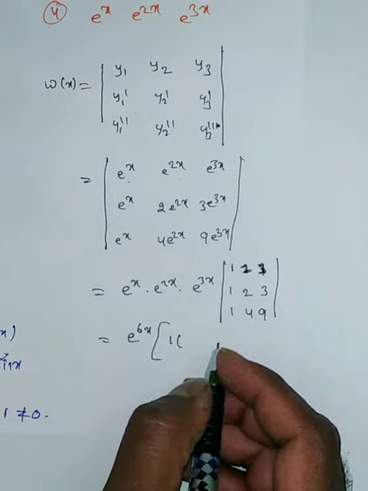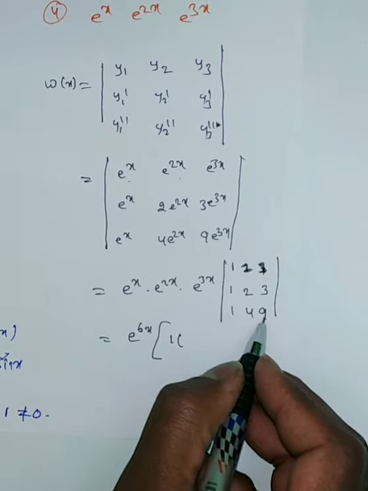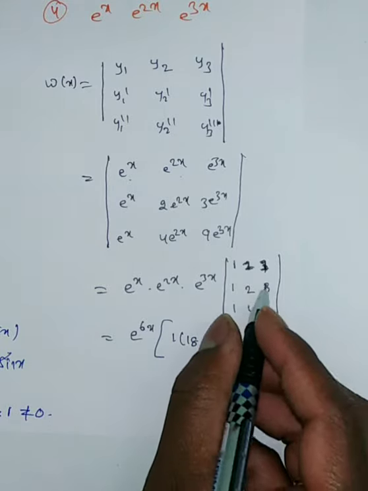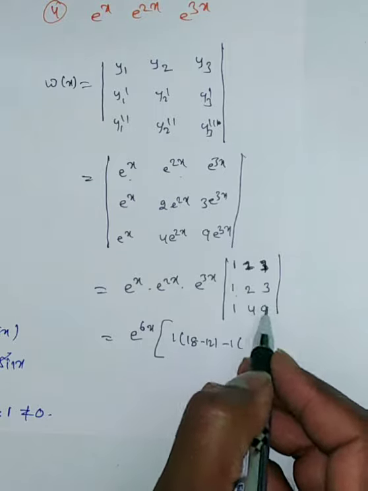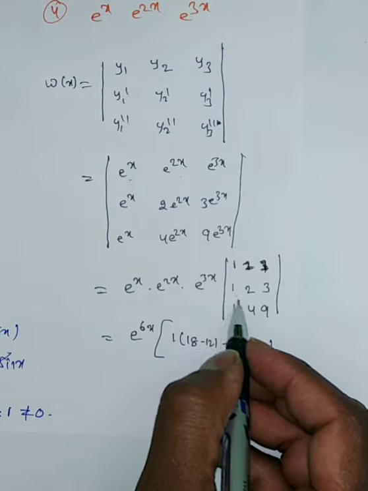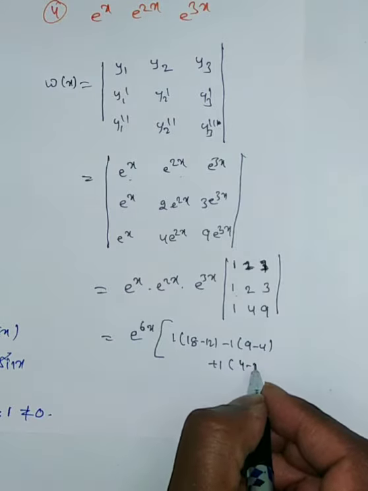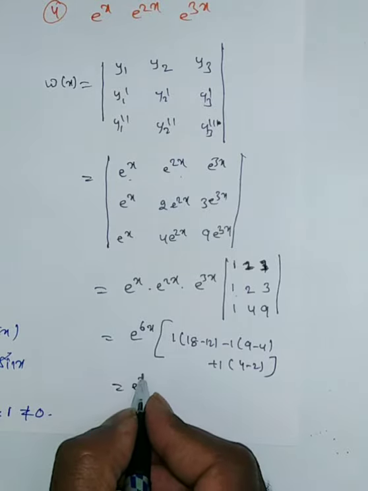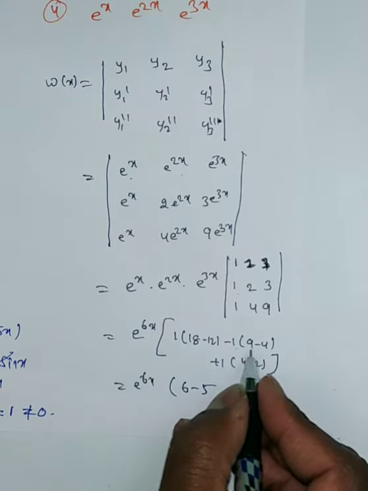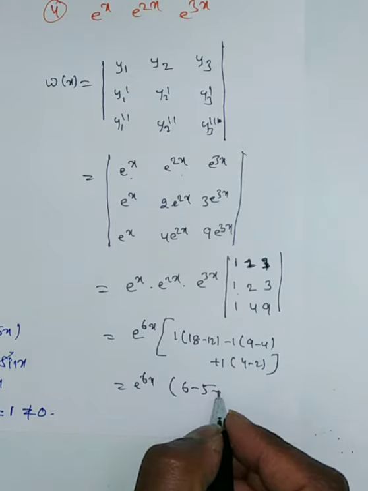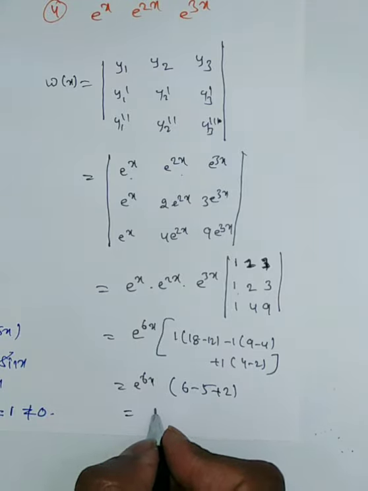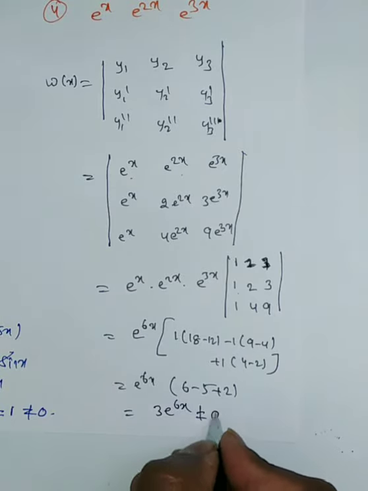Then 1 into (2 nines are 18, 18 minus 12), minus 1 times (9 minus 4), plus 1 times (4 minus 2). Now e power 6x into 6, minus 5, 5 into minus 1 is minus 5, plus 2. So 6 plus 2 is 8, 8 minus 5 is 3. So 3 e power 6x, which is not equal to 0.